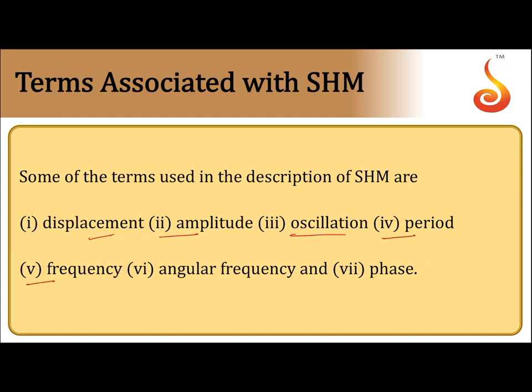Frequency is the number of oscillations per second. Angular frequency is omega, that is 2 pi f or 2 pi by T. Then phase. Phase of a particle executing simple harmonic motion is a quantity which represents the state of motion of the particle with respect to its position and direction of motion.